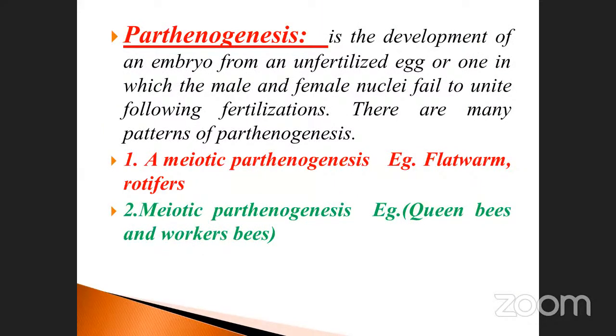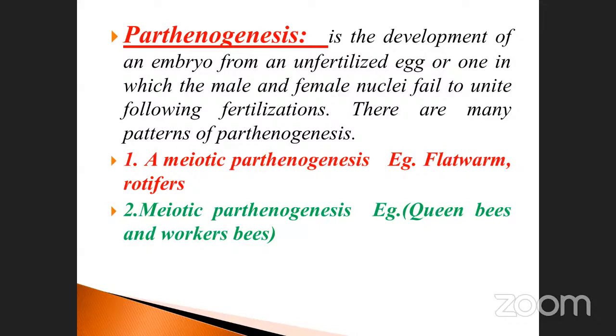Genesis means gene, I already told you. It is mostly found in animals. Parthenogenesis is the development of the embryo from an unfertilized egg, or one in which the male and female nuclei fail to unite following fertilization. There are many patterns of parthenogenesis.